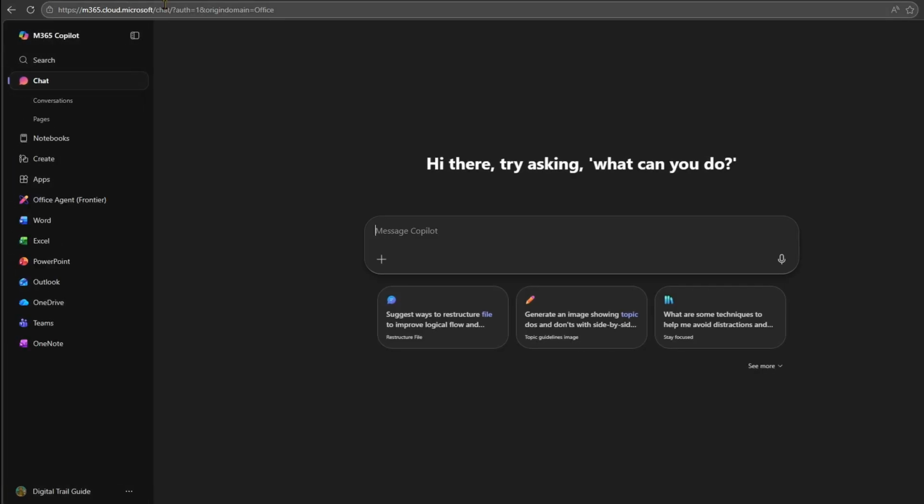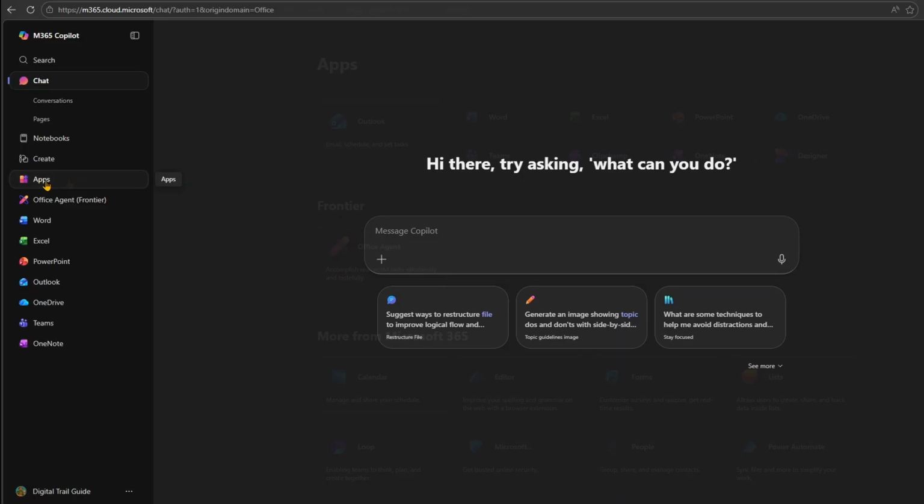And here it takes us to the Microsoft 365 page where we have access to Copilot and a number of different things. Just know that on this page you can message Copilot, so you can talk to AI here. You can do a number of different things on this page for you to look at later.